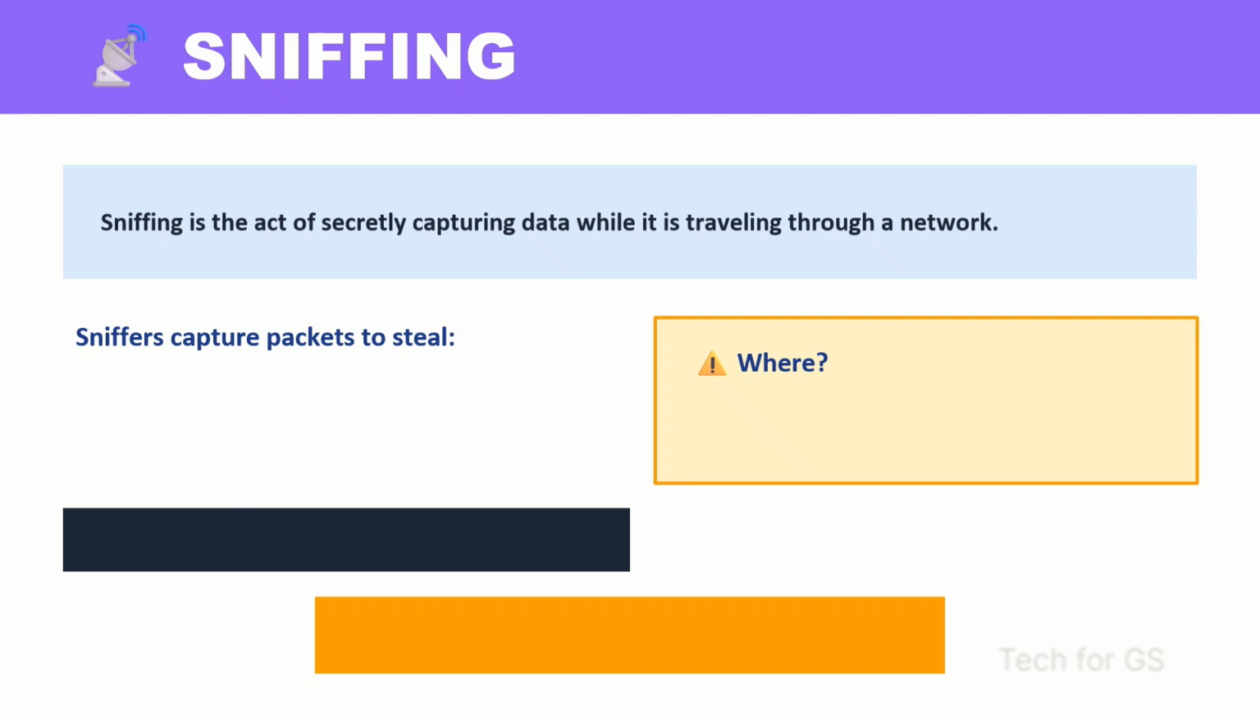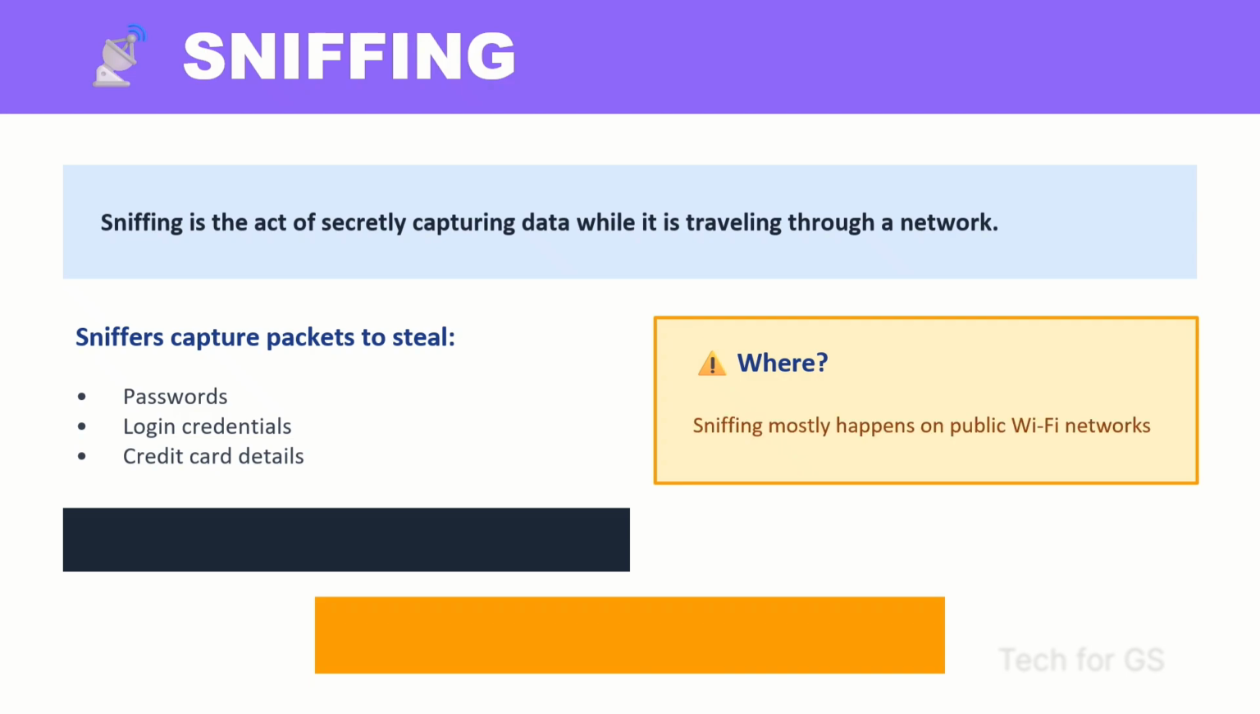Sniffing is the act of secretly capturing data while it is traveling through a network. Whenever we use the internet, data moves in small packets. Attackers use special tools called sniffers to capture these packets. The packets contain passwords, login credentials, credit card details. Through sniffing, attackers steal this data. Sniffing mostly happens on public networks, like public Wi-Fi. For example, if you are using free Wi-Fi in a cafe and logging into your bank account, an attacker connected to the same Wi-Fi can secretly capture your data.